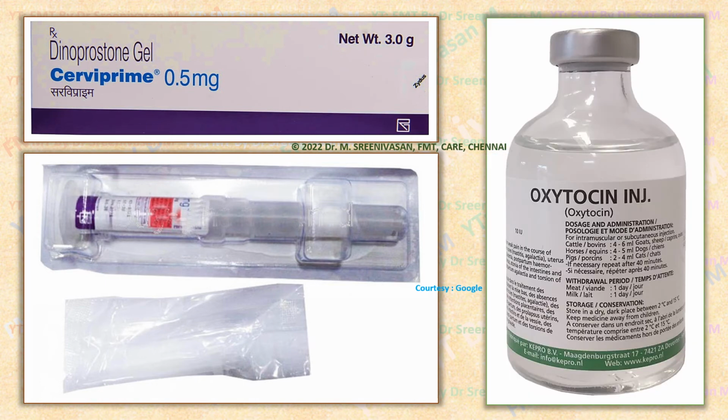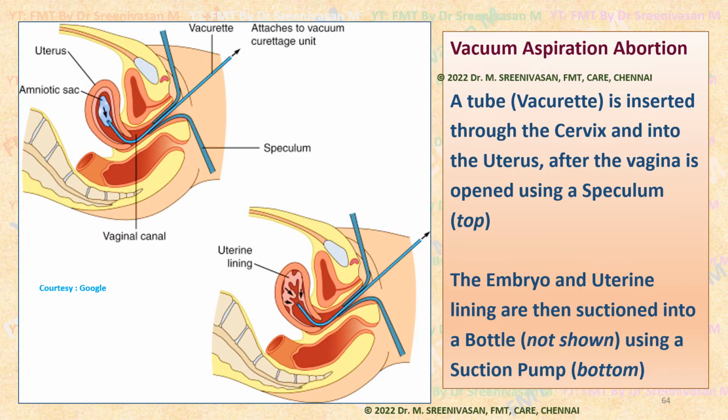This is nothing but prostaglandin gel, prostaglandin E2. Then oxytocin injection will cause uterine contractions; it has to be given slowly as an IV drip, which will promote uterine contractions like the ecbolics we have seen under abortifacient drugs.